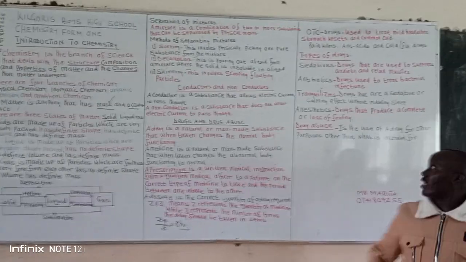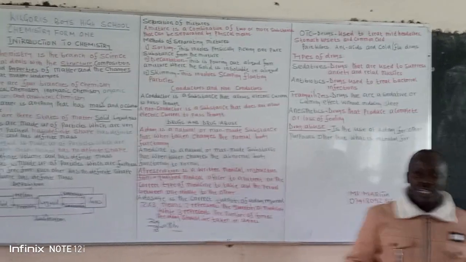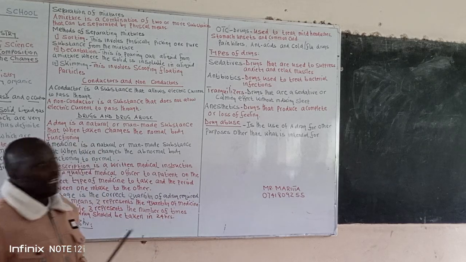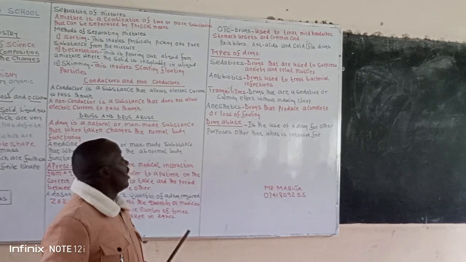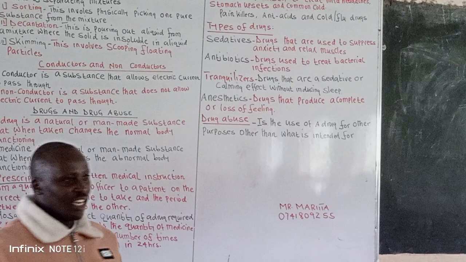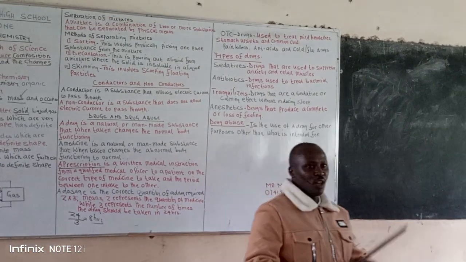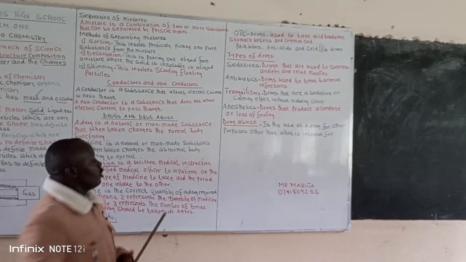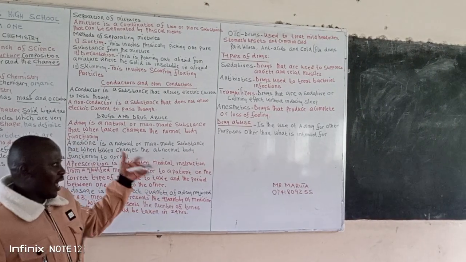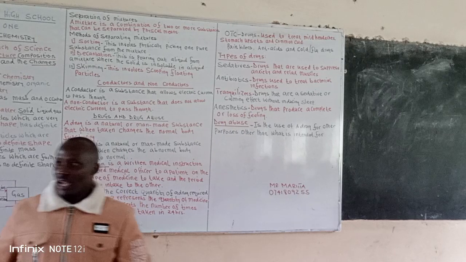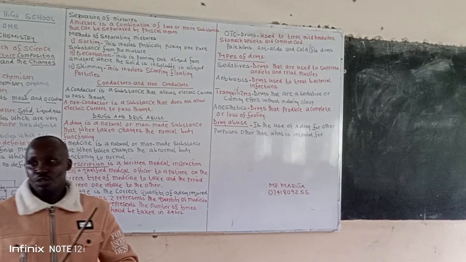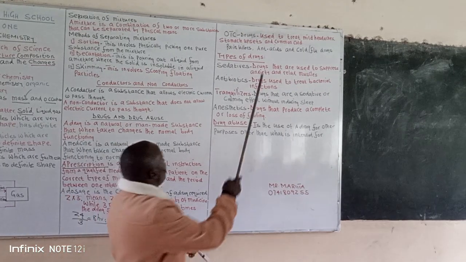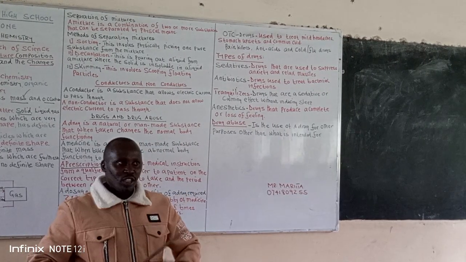What we call the OTC, the over-the-counter drugs, are normally the drugs which are used to treat mild headache. They can be used to treat stomach upsets. Once you have taken a lot of medicine, then you will have what we call a stomach upset. So you should visit a doctor or a chemist, tell your problem, and then you will be given a drug which can be used to treat your stomach upset.